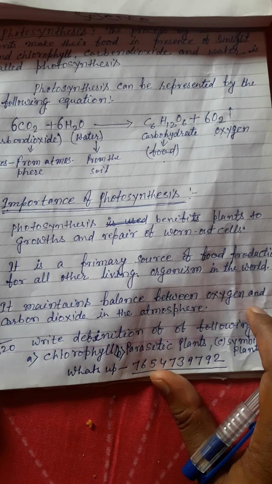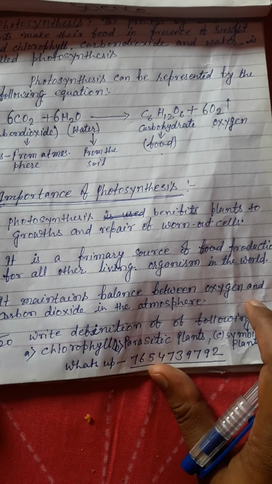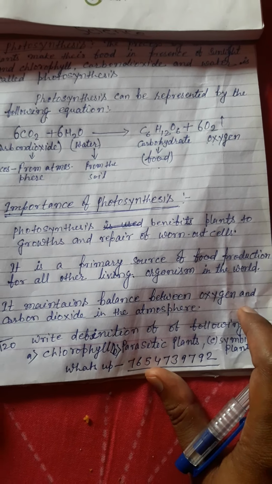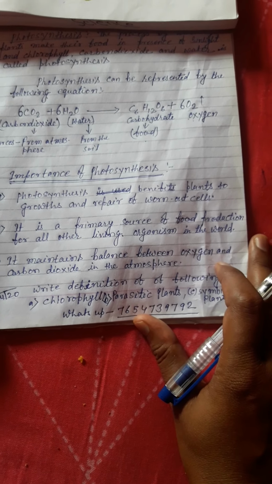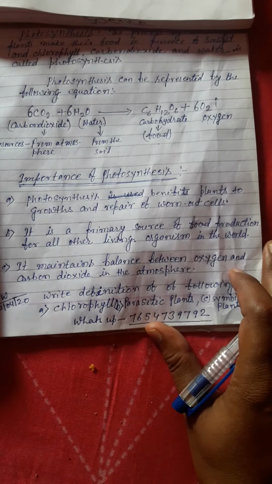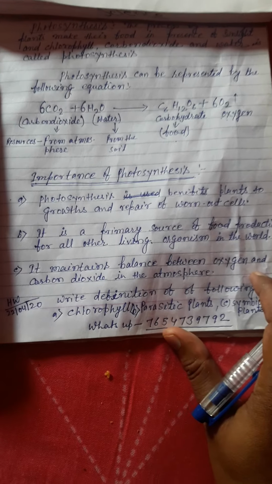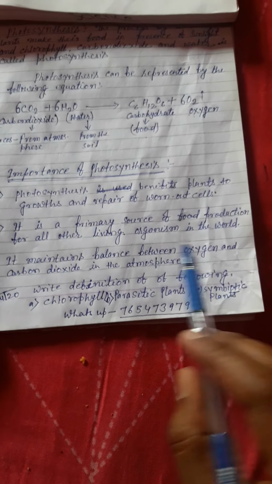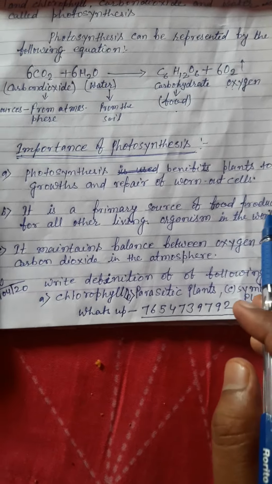If plants cannot grow, then from where do we get food? So photosynthesis is necessary for plants, and it is the primary source of energy for the world's living beings.